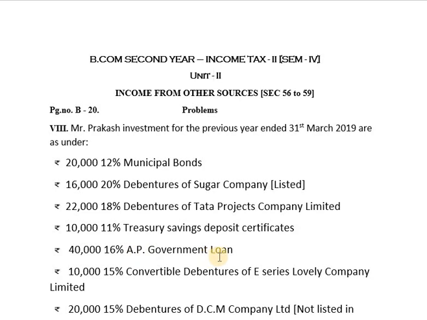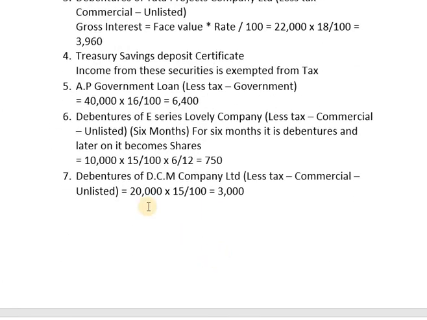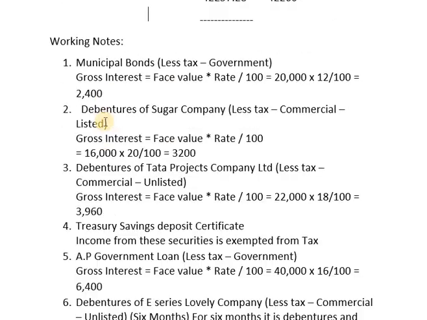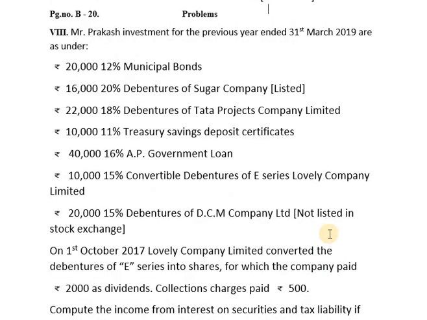Next, after Treasury Saving Certificates, his investment is 40,000 16% AP government loan. So this security is of less tax government security. 40,000 rate of interest is 16%. So for this we will be calculating gross interest by applying the formula gross interest equals to face value into rate divided by 100. So the calculation will be 40,000 into 16 by 100, which works out to be 6,400, and it will be recorded here as 40,000 16% AP government loan 6,400 rupees.